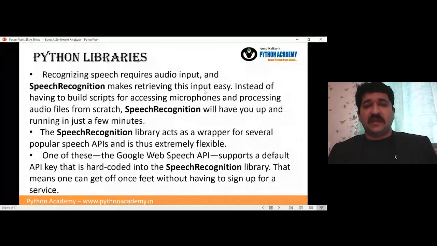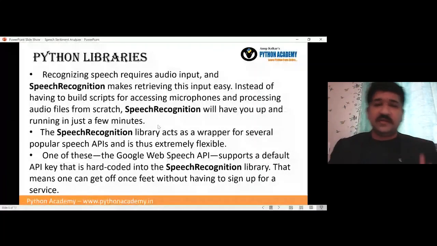That's why we are going to use PyAudio, which is again a library used to connect your microphone for our purpose. Instead of building scripts for accessing microphones and processing audio files from scratch, the SpeechRecognition library will have you up and running in just a few minutes. No more complicated adjusting of audio and all that; that is not required.